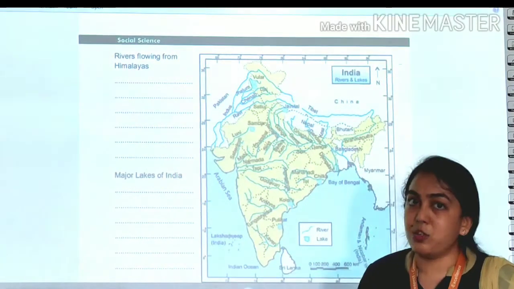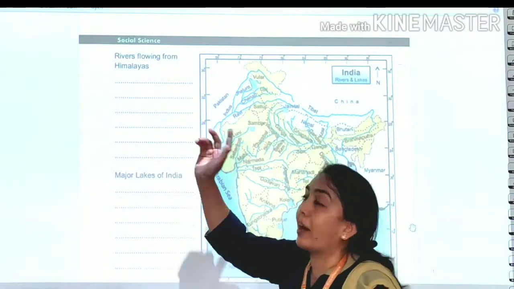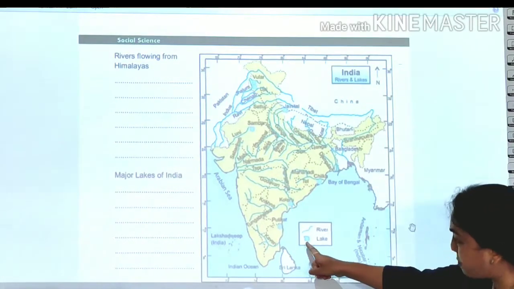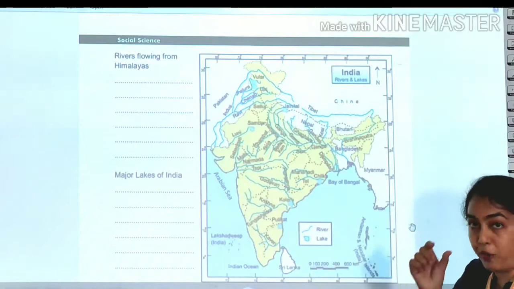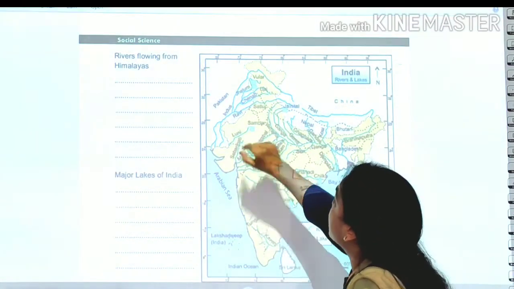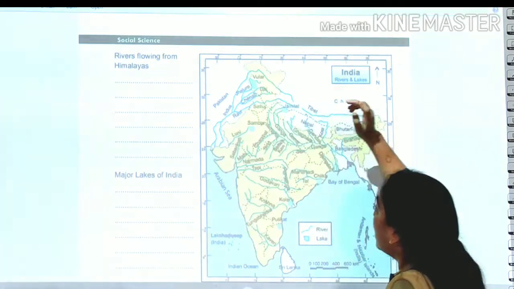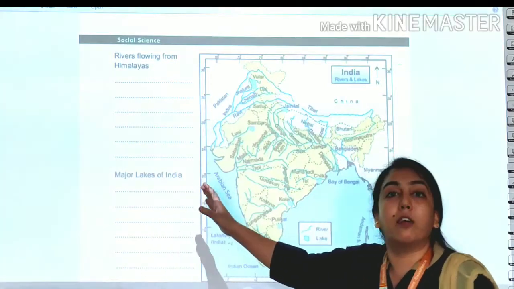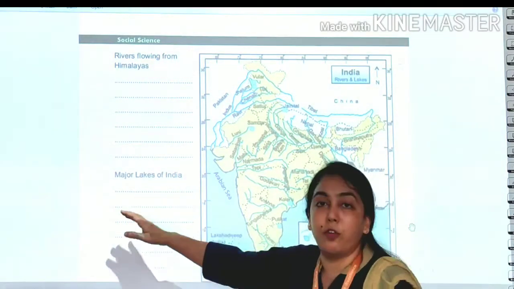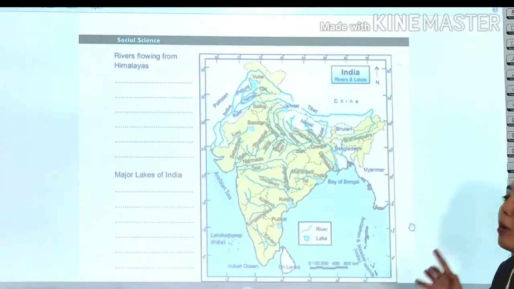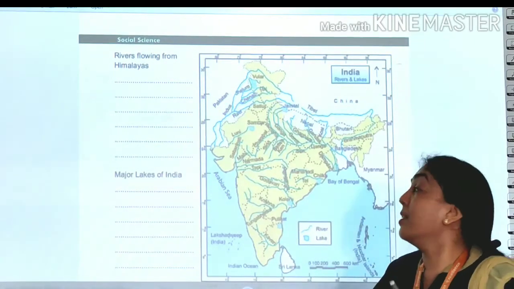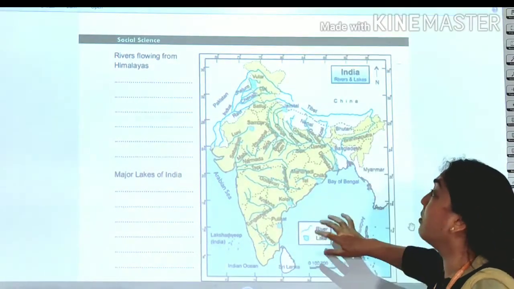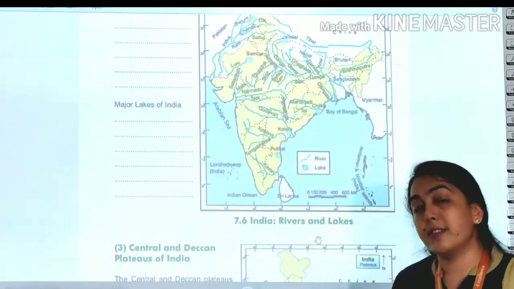You can write as much as you want, you can learn as much, but here you have to write about 6. Then coming to the lakes. This sign is mentioning the lakes on the map. This is the symbol of lake, and here there is Pulicat, Sambhar, Wular, Dal, Chilika, and many lakes are there. These are the major lakes of our country, India. So this was about the map. Go through this map, learn the rivers' names which are on the east side, west side, north and south, and we will again discuss it in the live session.